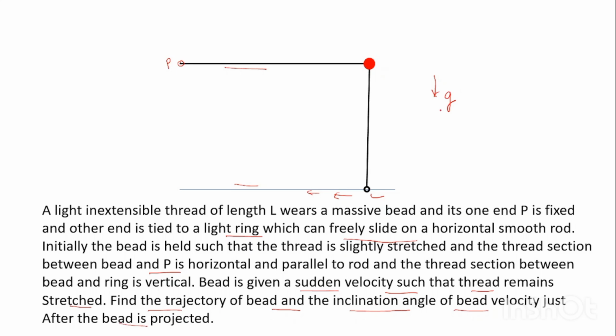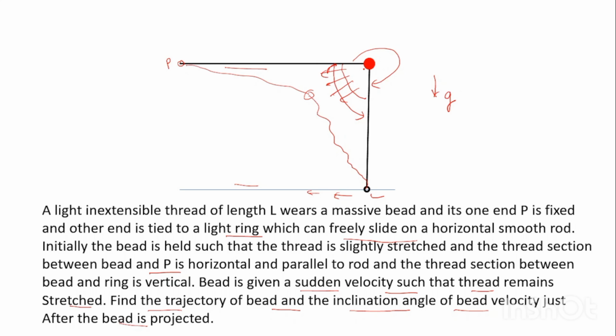Now tell me one thing, if we give the jerk to the bead in this direction, will the string remain tight? No, it will become loose. It will become something like this. That means the projection cannot be in this quadrant. The projection should be in this quadrant, isn't it? So that the string remains tight.